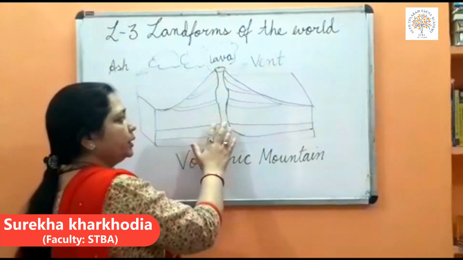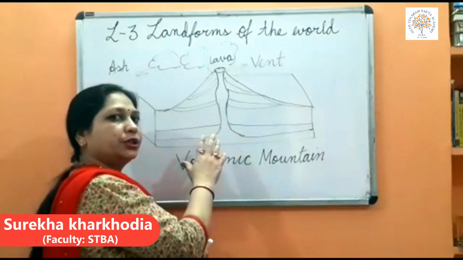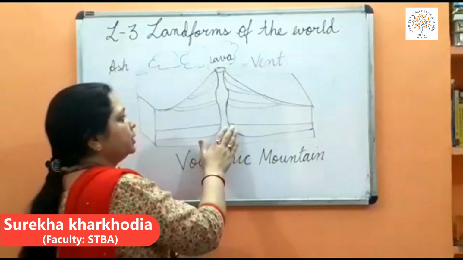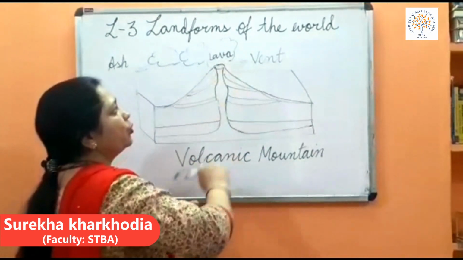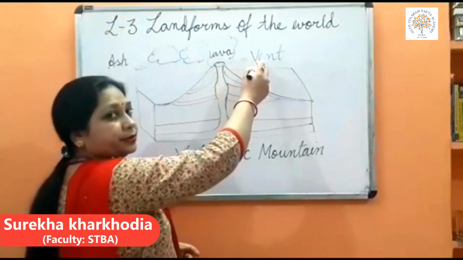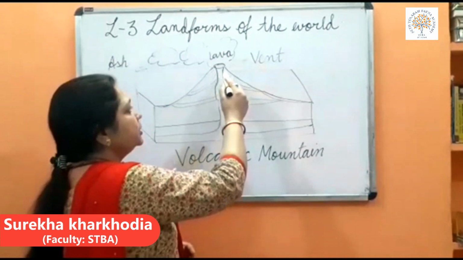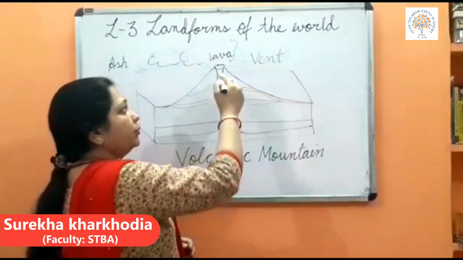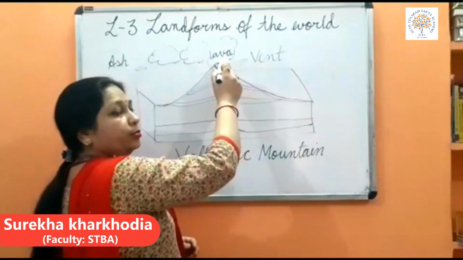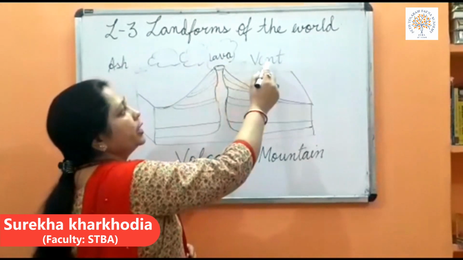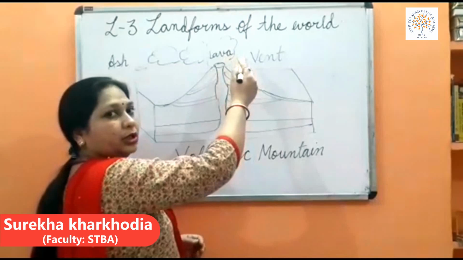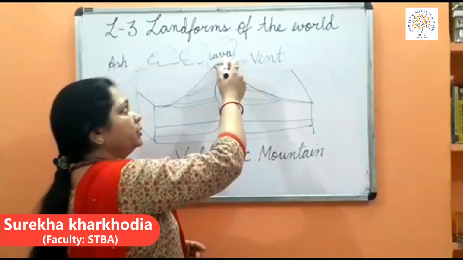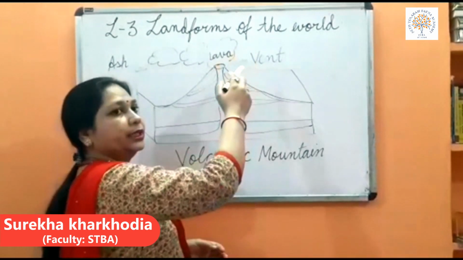When the temperature is too hot, this lava pushes up and comes out through an opening known as a vent. In these types of mountains there is an opening on top, known as a vent. From here the molten rock, magma or lava, comes out, and it is too hot.